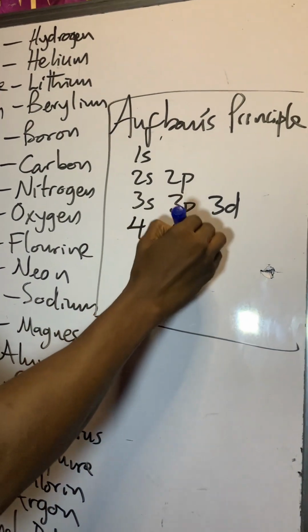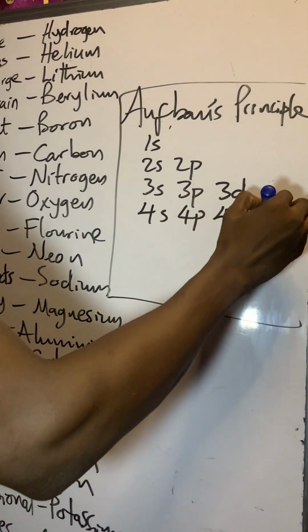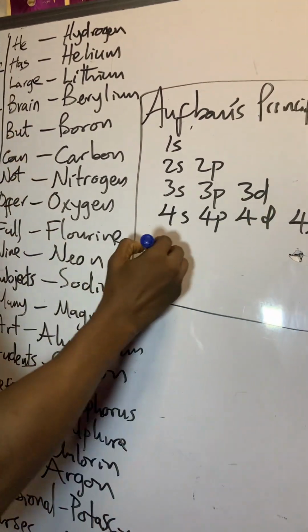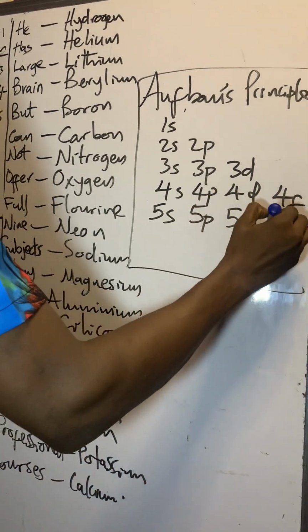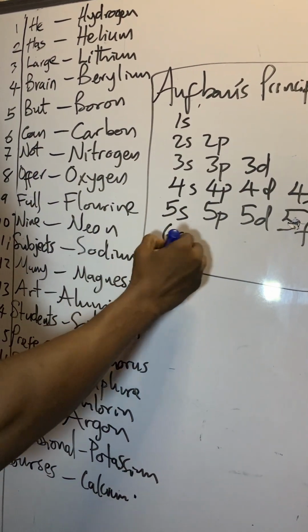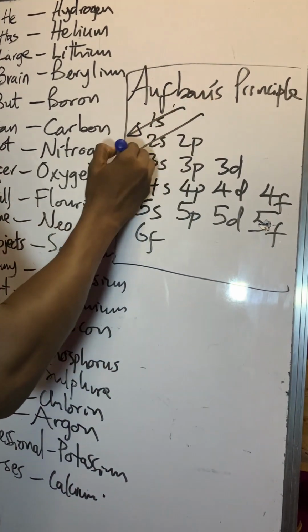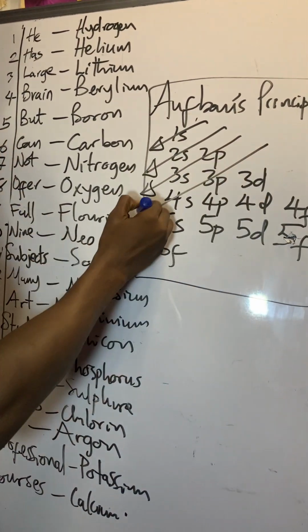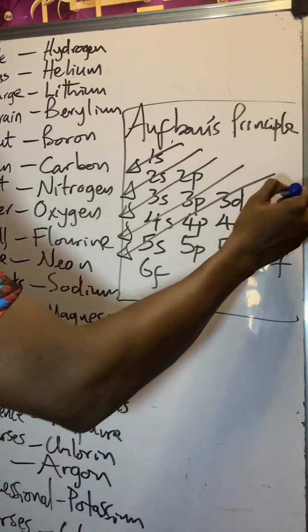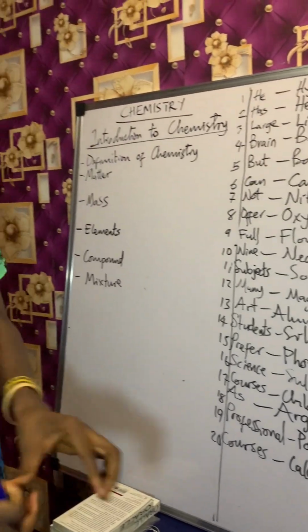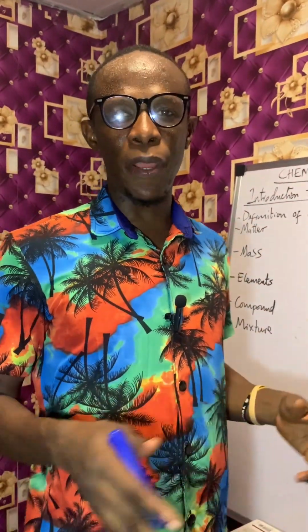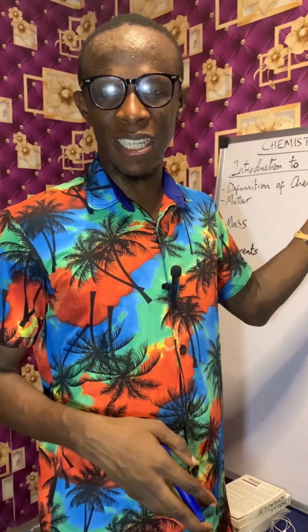4S, 4P, 4D, and what? 4F, 5S, 5P, 5D, and 5F, 6F. In that manner, I'm going to explain these things in our next video before we move to compounds and mixture. So you need to know these things, know your electronic configuration, which will give you the idea of what you will be doing in your periodic table and the grouping periods of elements in chemistry.